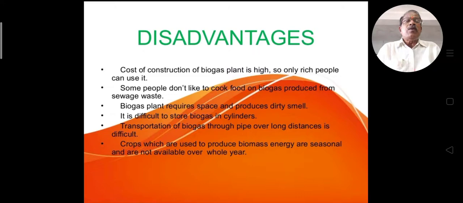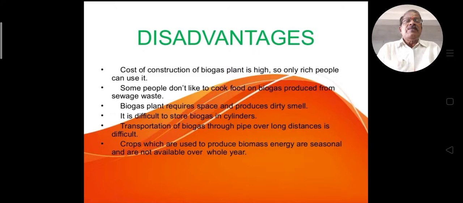Some people don't like to cook food on biogas produced from sewage waste. City people, with city culture, don't like it. But in interior and agency areas, it is a sophisticated technique to cook food with this biogas. Also, a biogas plant requires space and produces a dirty smell, and some people do not like that.